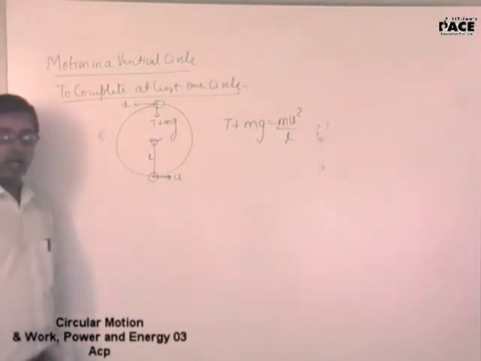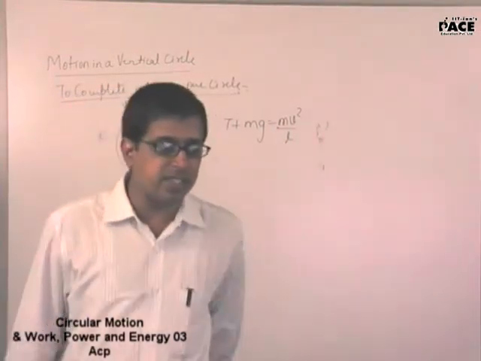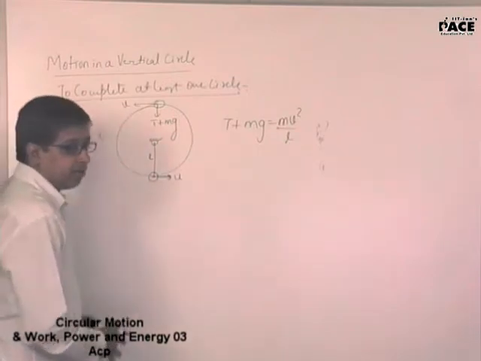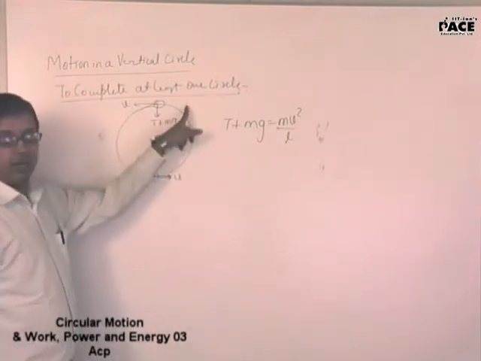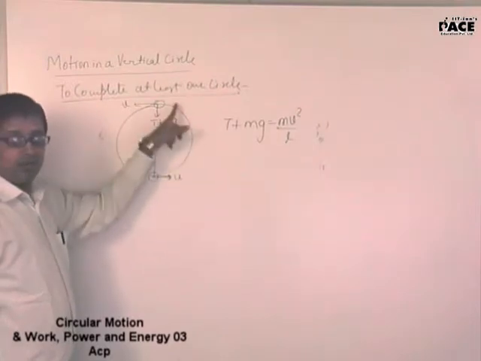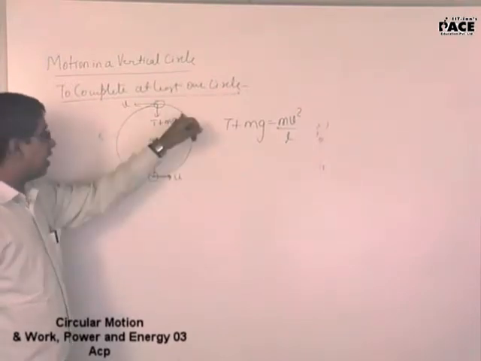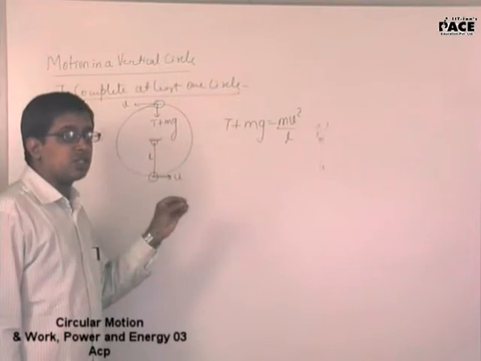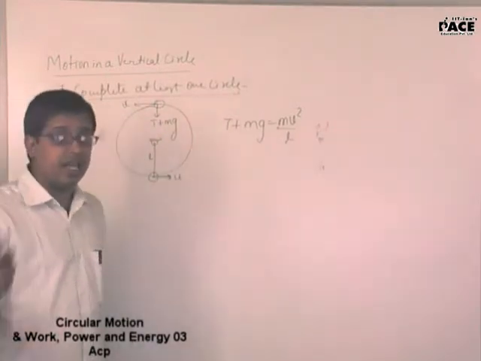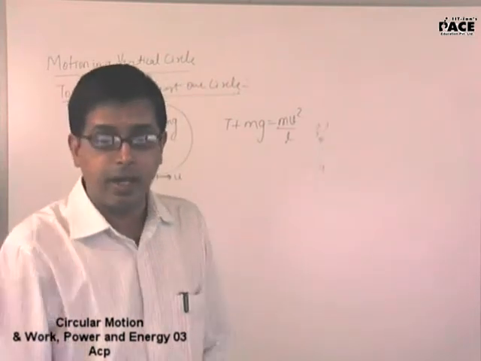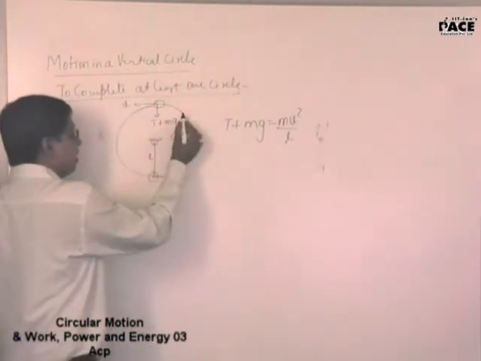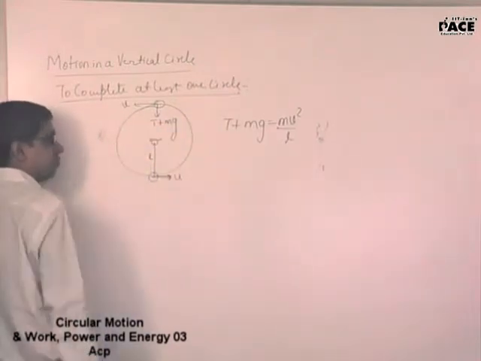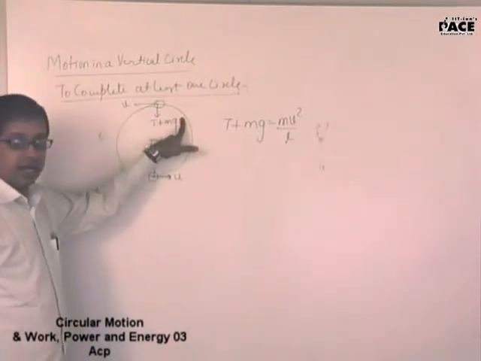For me to make sure that it completes the circle, the tension should not become zero before it reaches the highest point. If the tension becomes zero somewhere in between, it will not complete the circle, it will leave the circular track. The string will slacken and it will leave the circular track. Maybe it will come back into the track somewhere here. We don't mind, but it will leave the circular track.